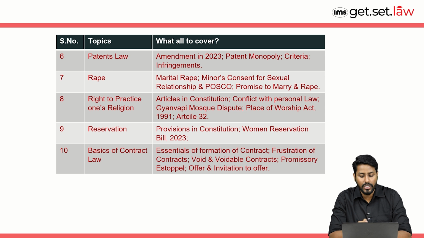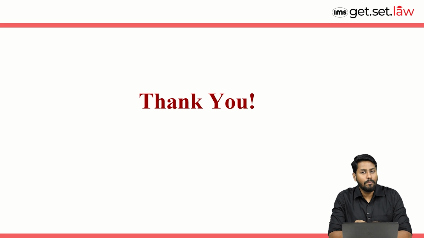So what exactly you need to read? First of all, essentials of formation of contract, how exactly it can be formed. Then frustration of contract is one particular important concept. Then there will be void and voidable contracts, then promissory estoppel, and then in last you will have to read about offer and invitation to offer. So students, these were 10 important legal topics that you need to cover for legal aptitude section in CLAT examination.